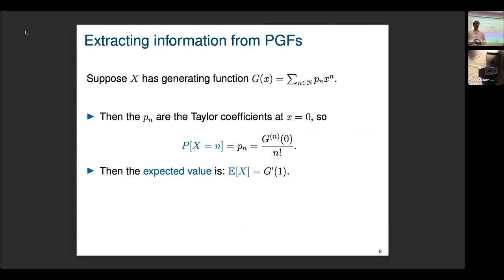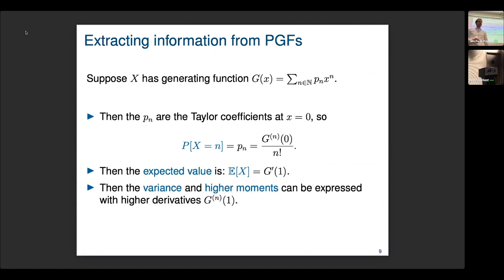The expected value can also be computed. For this, we have to take the derivative at a different point, namely at 1. And also the variance and higher moments can be expressed in terms of higher order derivatives at the point 1.